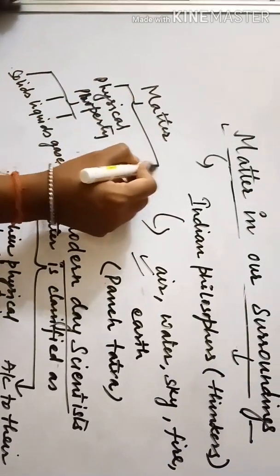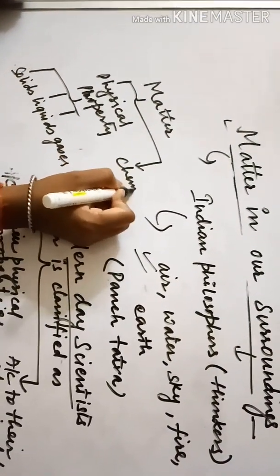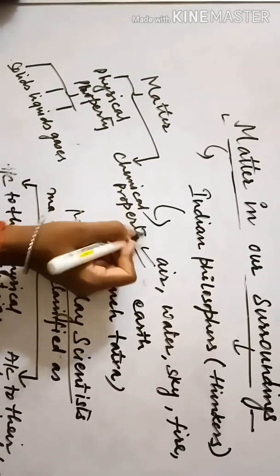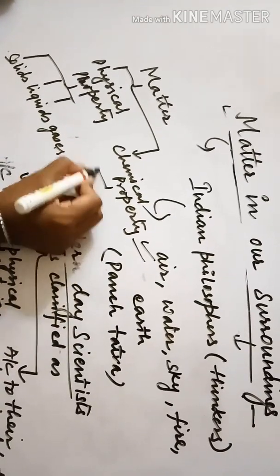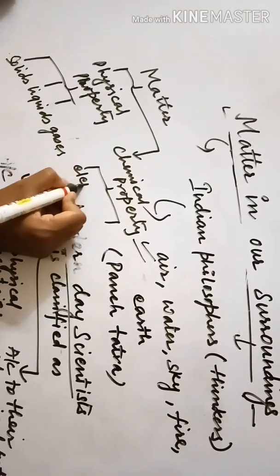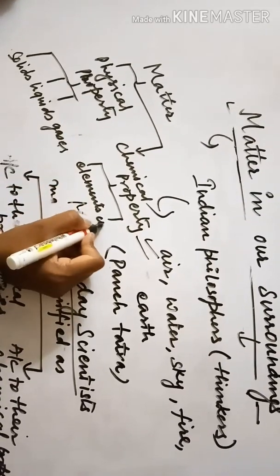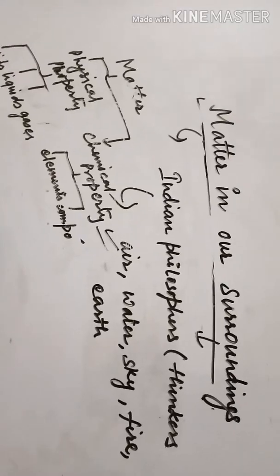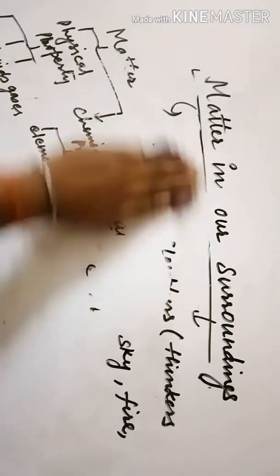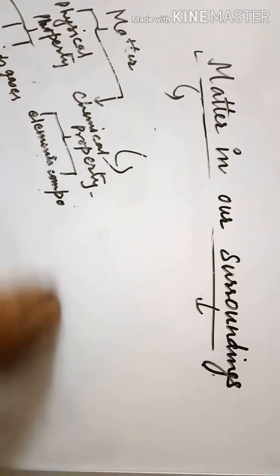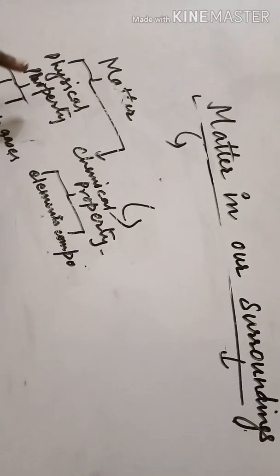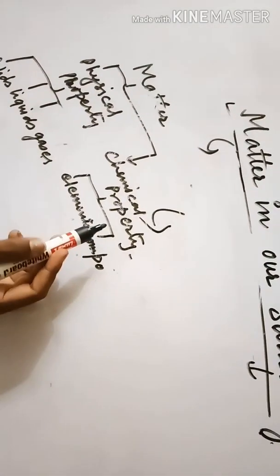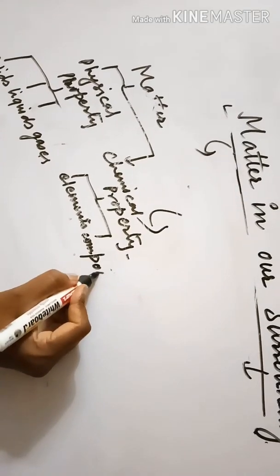And according to chemical properties, it can be further classified as elements and compounds. So matter, according to physical properties, can be classified as solids, liquids, and gases, and according to chemical properties, it can be classified as elements and compounds.